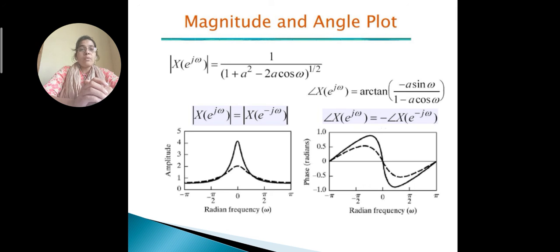First one is signal processing. If we manipulate, compress, or modulate the signal, then we work on the signal, that is signal processing, and this tool is used. Second one is speech processing. This is a vital topic of MTech as well as PhD. Image processing also uses it. This tool is also used for the statistical analysis of signals, and at the BTech level it is used in signals and systems.